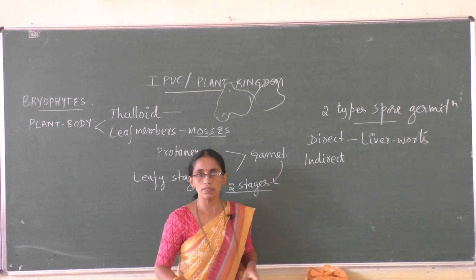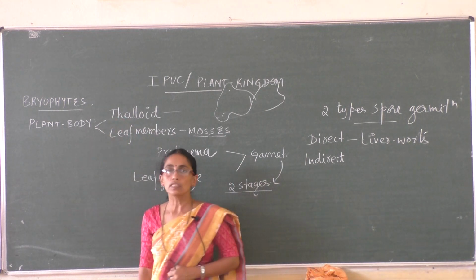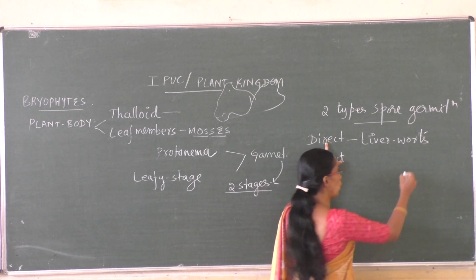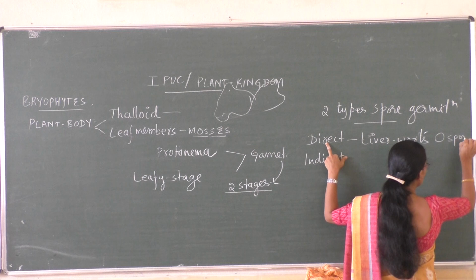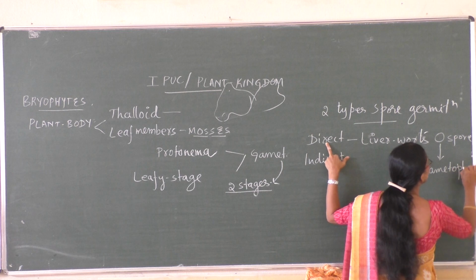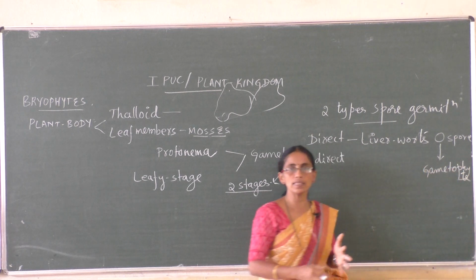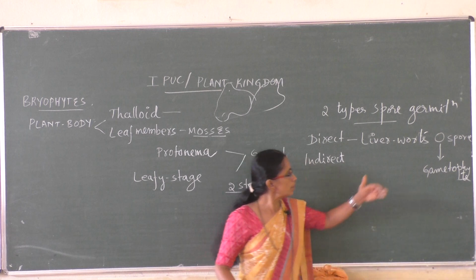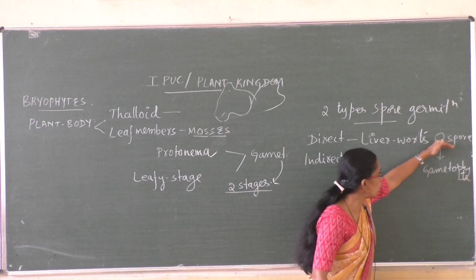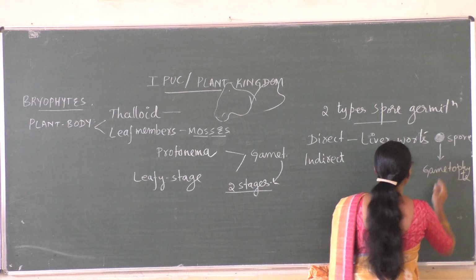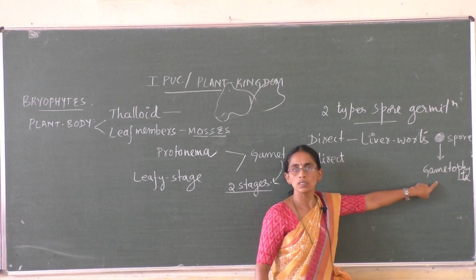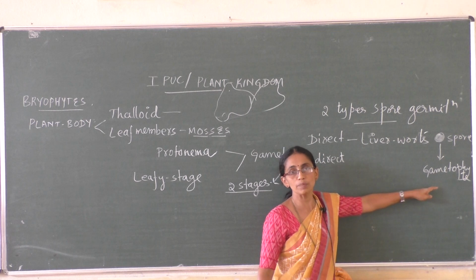So in liverworts, first case thalloid, I wrote thalloid member. First group of members are liverworts. In the case of liverworts, spores, imagine this is a spore, spore germinates and gives rise to gametophyte. So what is that? Germination is direct. In between them there is no intermediate stage or phase. So single spore, in the case of liverworts, germinates and gives rise to gametophyte. So the germination is direct.